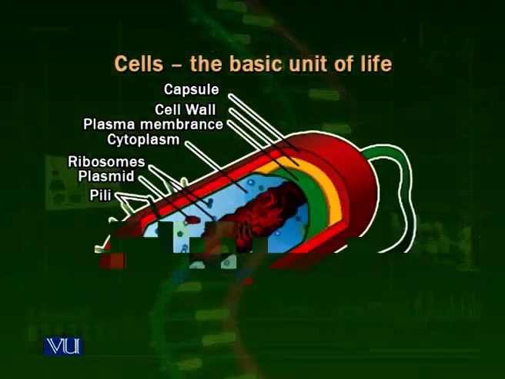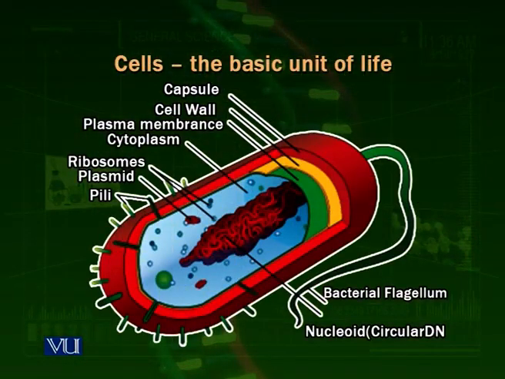There are other organisms which consist of many cells. There are more organisms which consist of billions and trillions of cells. So cell is the basic unit of life. Here you can see in the diagram a unicellular organism, a bacteria. This diagram shows you the inner part of bacteria and the outer part of bacteria. In the inner part, you can observe the nucleoid region.